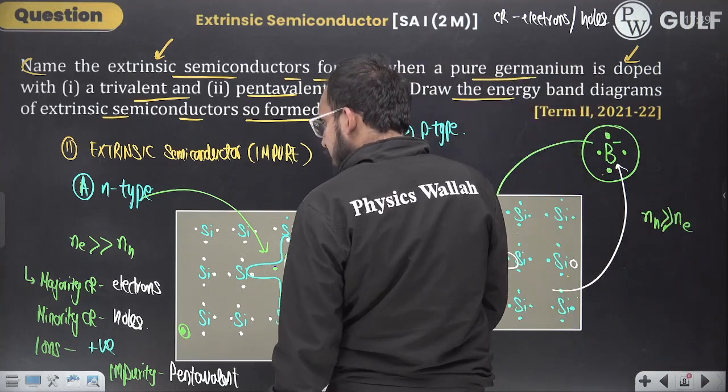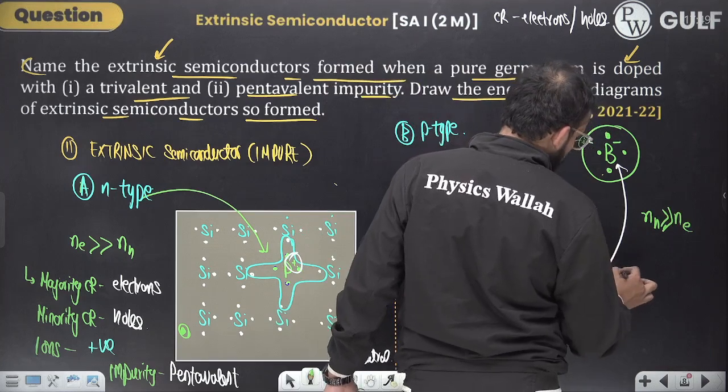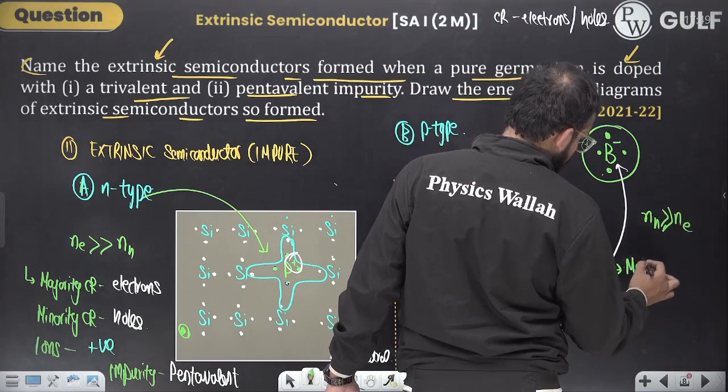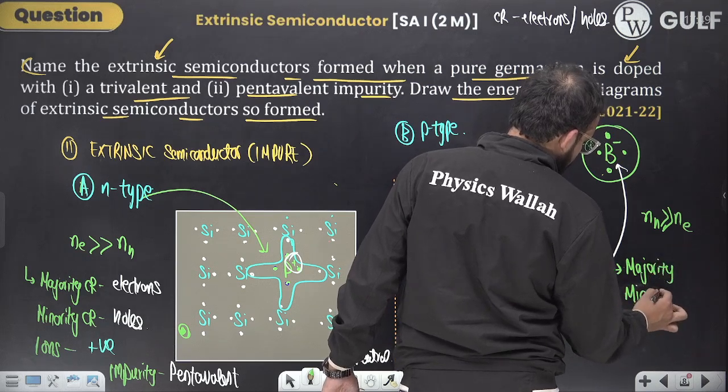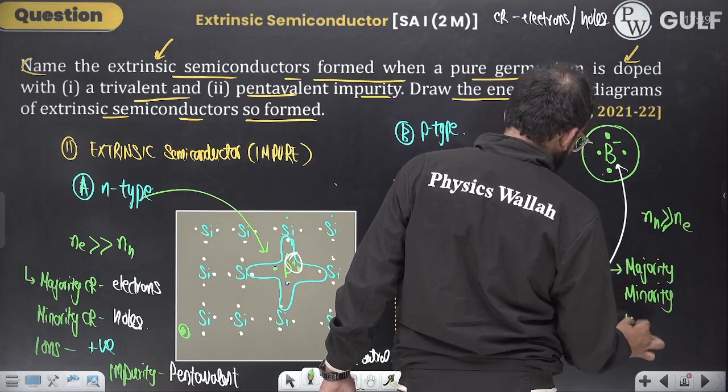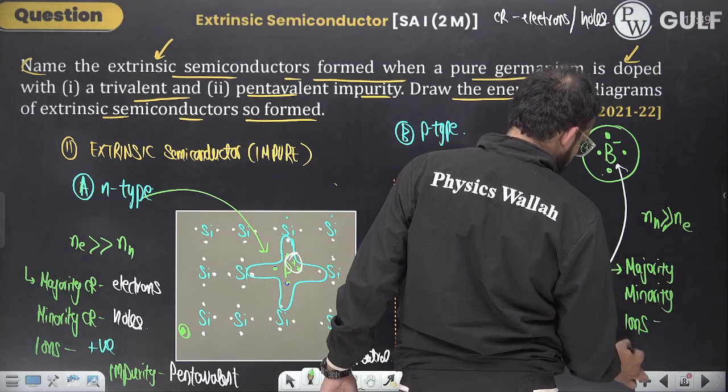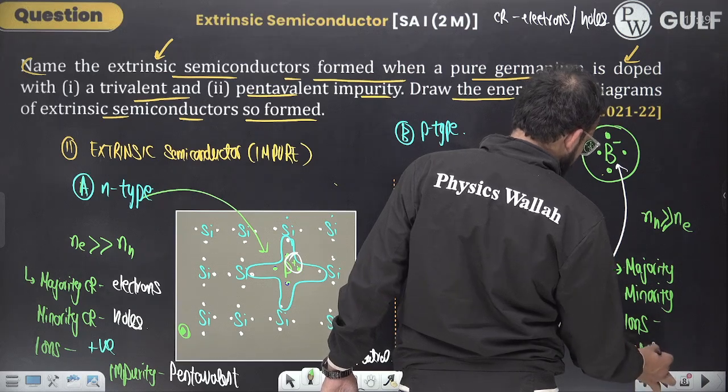Or can I say here, majority charge carriers are holes, minority charge carriers are electrons, ions formed are negative in charge, impurity added is trivalent.